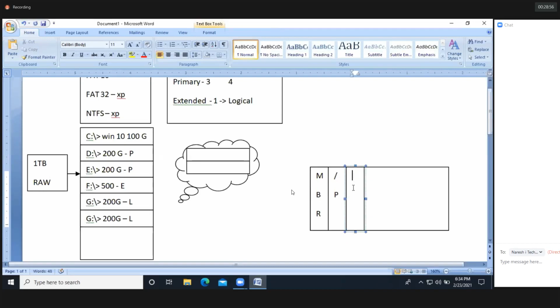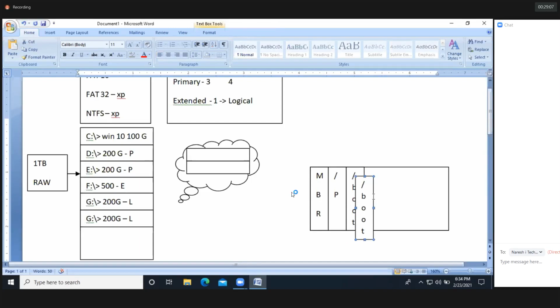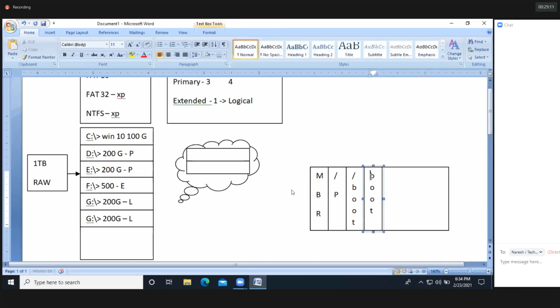Boot is also a primary partition. Another one is swap. One more partition is created while installing the operating system, that is called swap. So those 3 are primary partitions, guys. 1, 2, 3. 3 primary partitions we created.